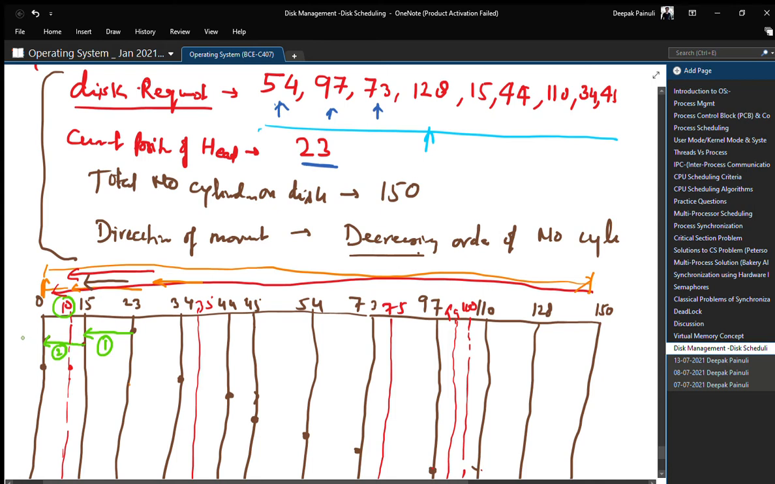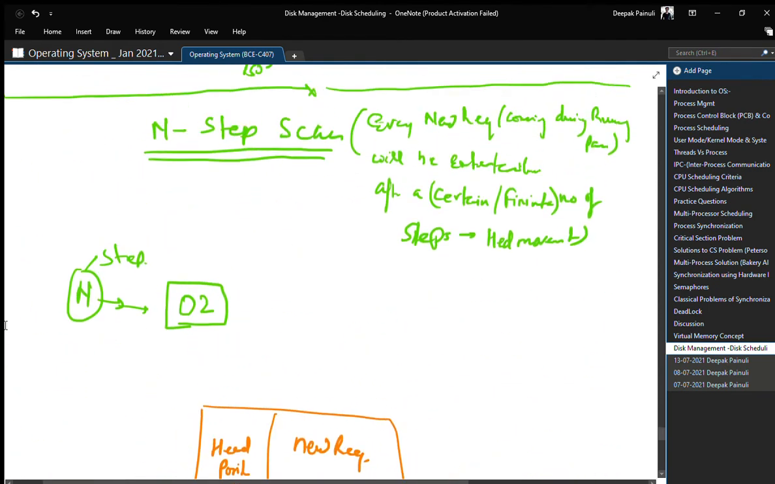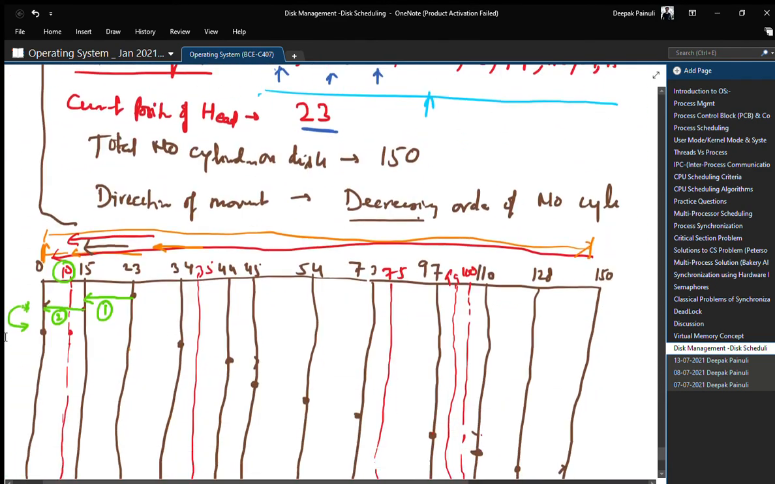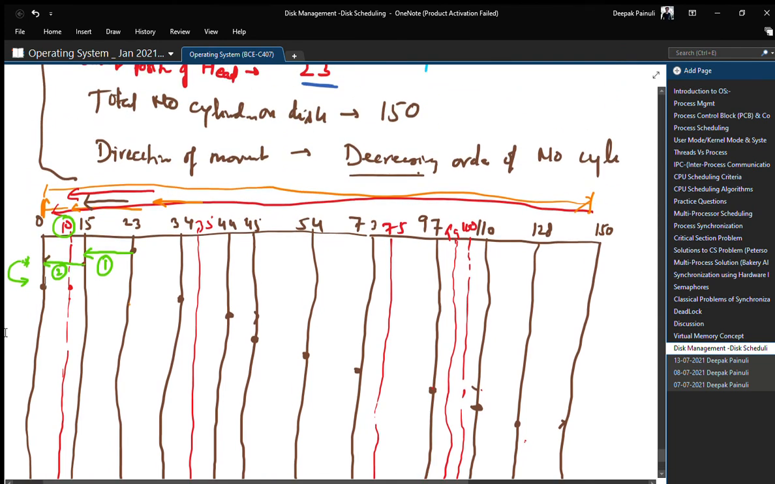Now what we'll do, when we reach the border of the disk, we will again update our queues. As in the previous example, we will again update our queue for new requests. Because 10 has arrived during the scan and before the number of steps completed, that's why we will start from 0 to 10, right? This is first step. After 0 we will move to 35. This is 2.